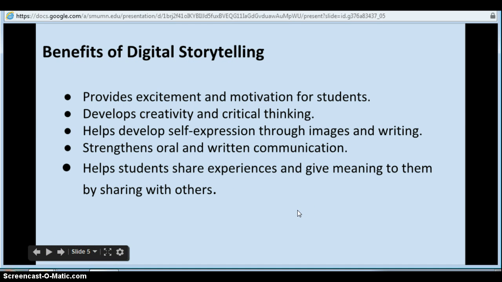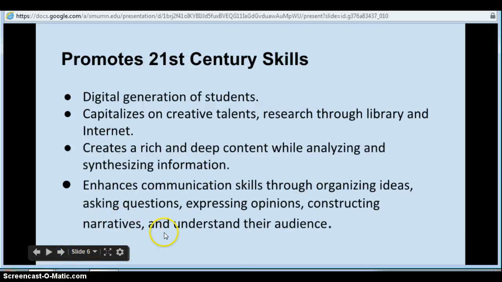The benefits of digital storytelling, it provides excitement and motivation for students. It develops creativity, critical thinking. It also helps them develop their self-expression through images and through writing. It strengthens their oral and written communication, and it helps them share experiences and give meaning to them by sharing with others. Plus, it also helps them get to know their audience and how to write for their audience too.